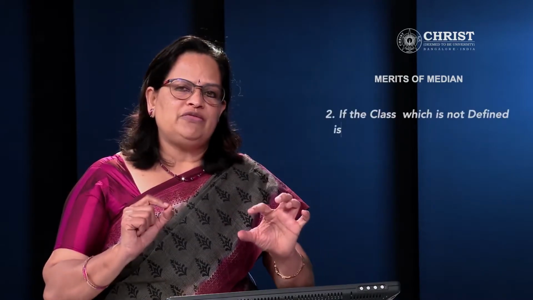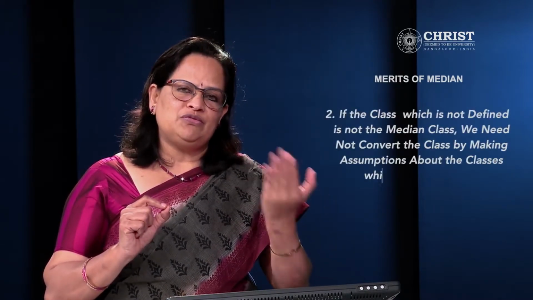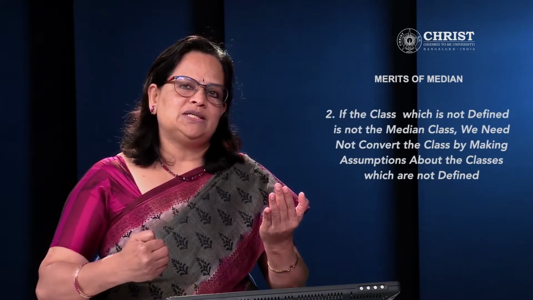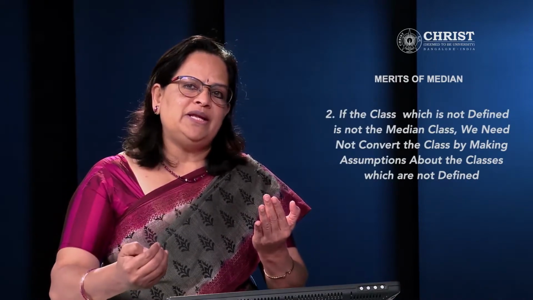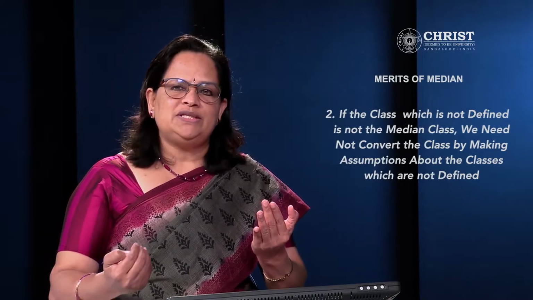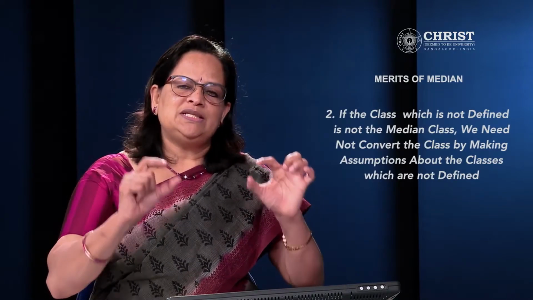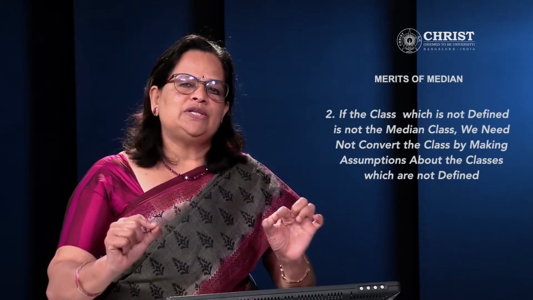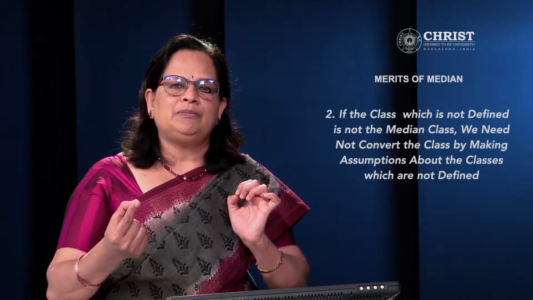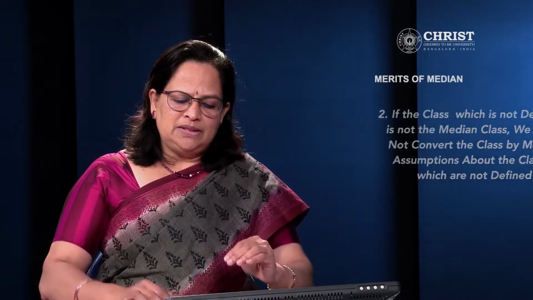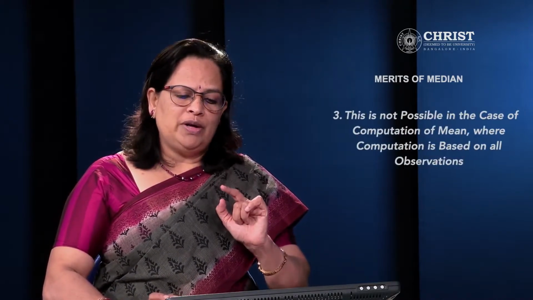a positional average. So if a class is not defined, usually it will be the lower limit of the first class or the upper limit of the last class. If that class is not the median class, then we don't have to convert the series. Whichever class is the median class, if those values are available, we can compute the median. Now, this is not possible in the case of mean. So this is an advantage of median over mean.